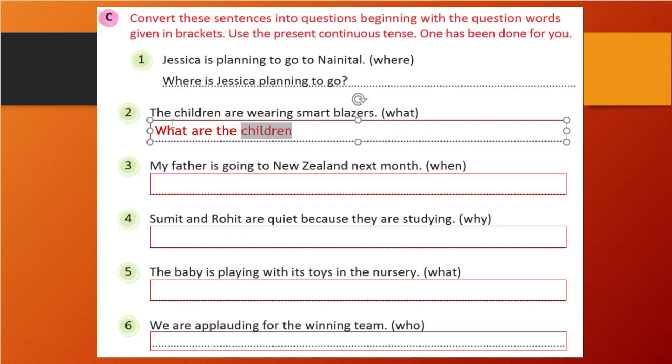So here the children is correct, and wearing, the verb with ing. So, what are the children wearing? That is your question. Nothing else is going to come into the picture, because smart blazers is our object, that is our answer, so we will not write it.